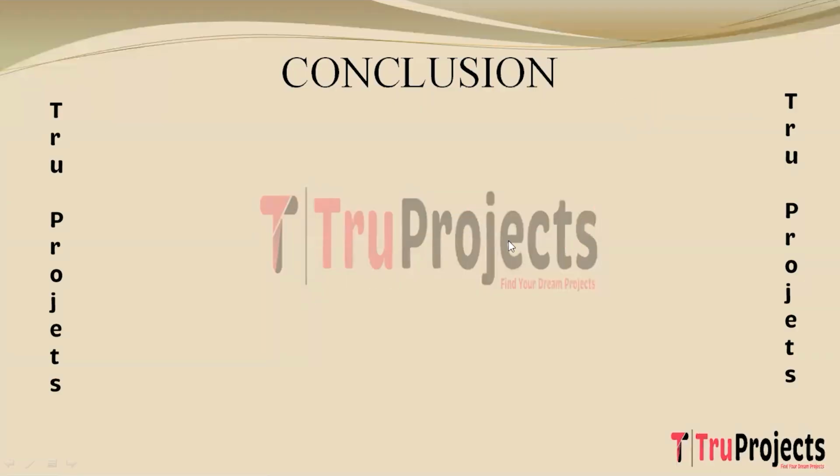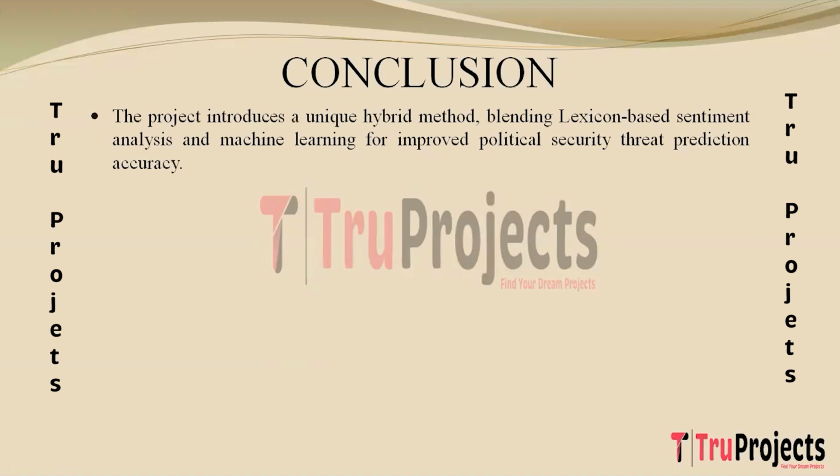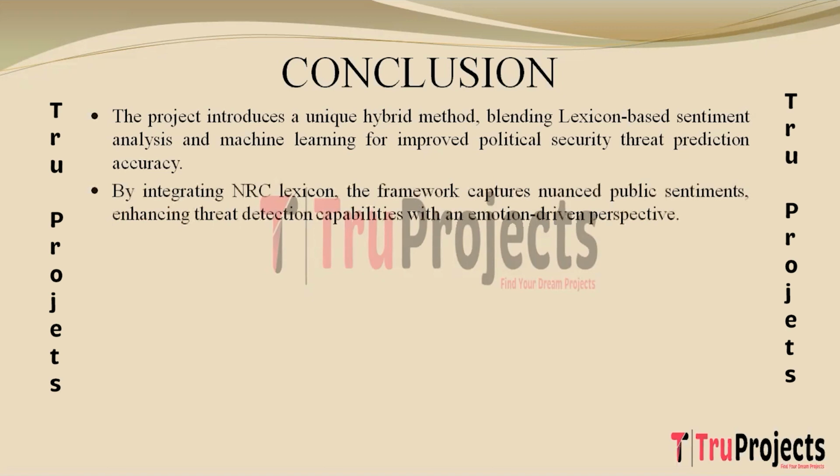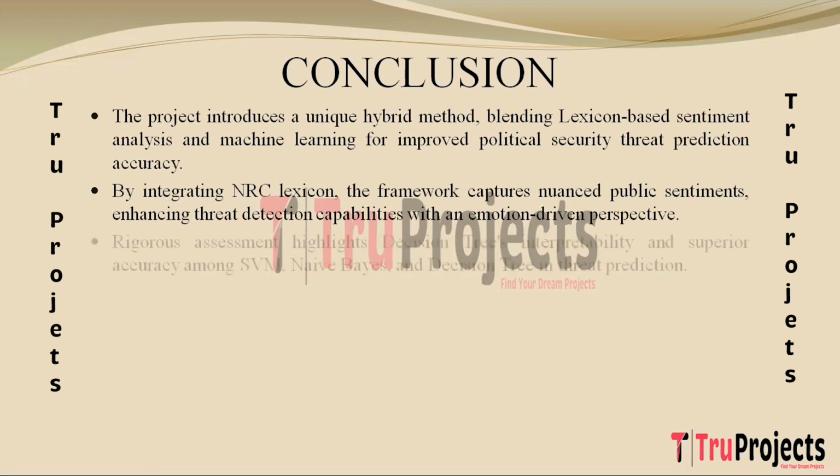So the conclusion here is the project introduces a pioneering hybrid methodology combining lexicon-based sentiment analysis with machine learning algorithms. This novel approach enhances the accuracy and robustness of political security threat prediction. By incorporating the NRC lexicon to gauge emotions in news articles, the framework captures subtle nuances in public sentiments. This emotion-driven approach provides a more nuanced understanding of potential threats.